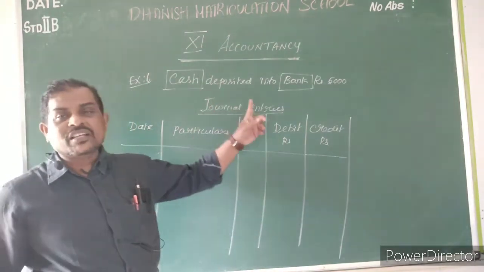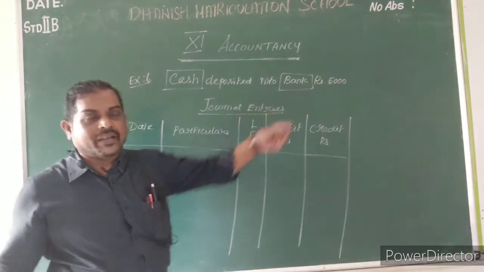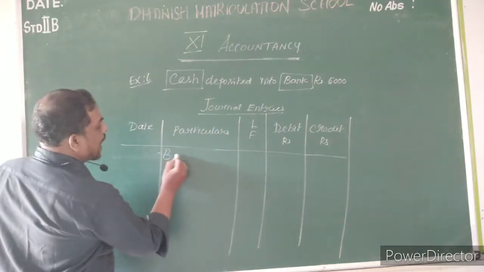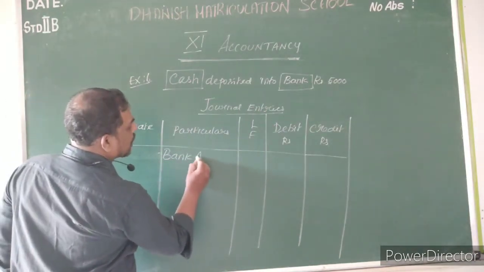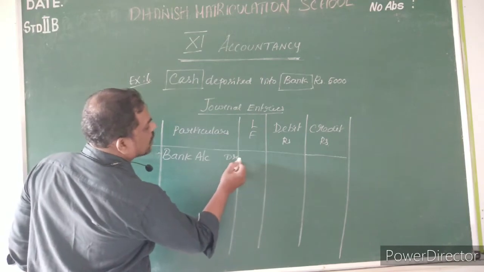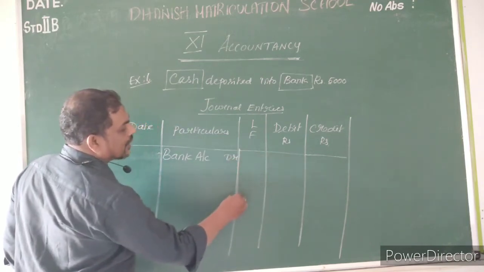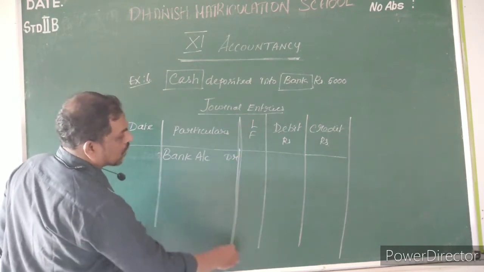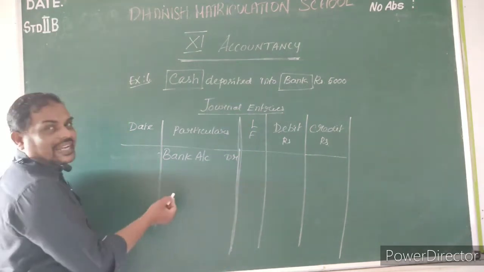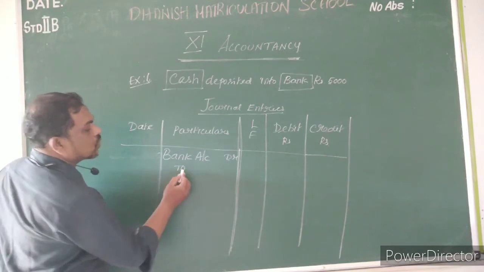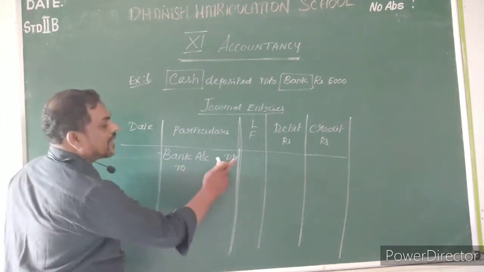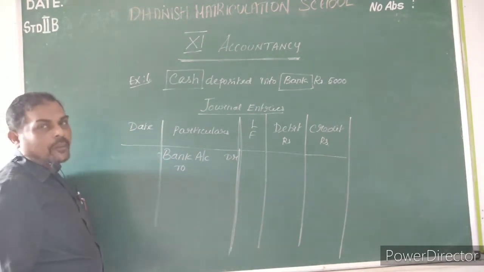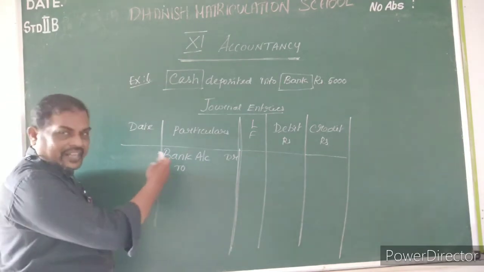Here which one is the debit entry? The bank account is the debit, so you have to write bank account DR. This DR should come at the end of the particulars column. Then in the second line you write To, which is the credit entry. The debit entry is written on top, and the credit entry in the next line.